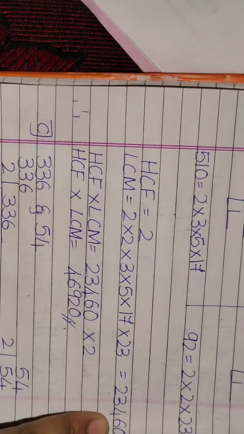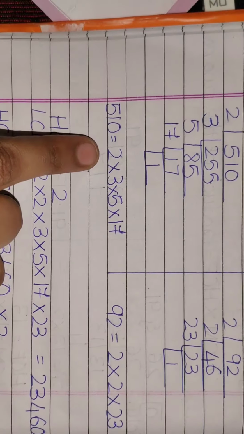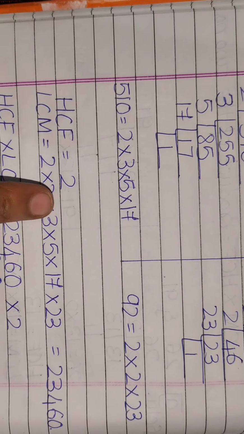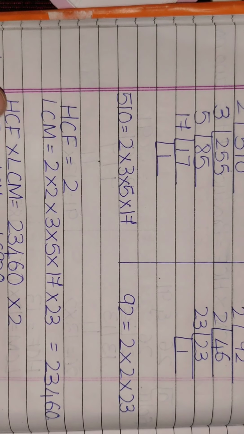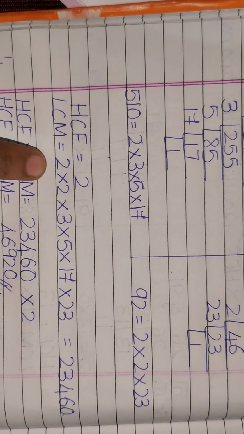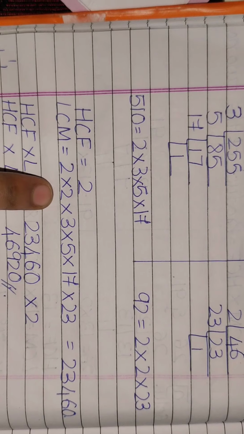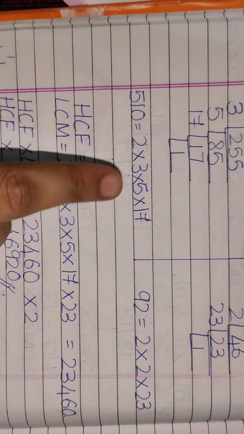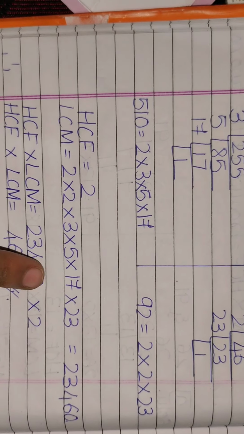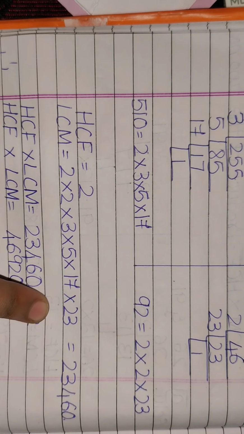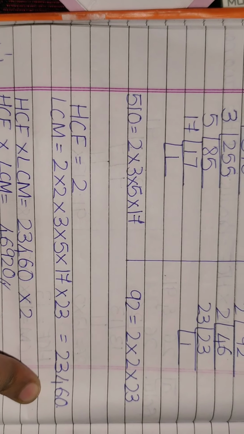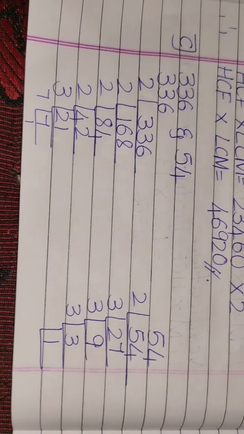Now the highest number which has been repeated is 2. Even here 2, even here 2. So the HCF is 2. LCM means you will take 2, another 2 in both of them, you have to take it once, then 3, followed by 5, 17 and here 23. When you multiply all these, you will get 23,460.